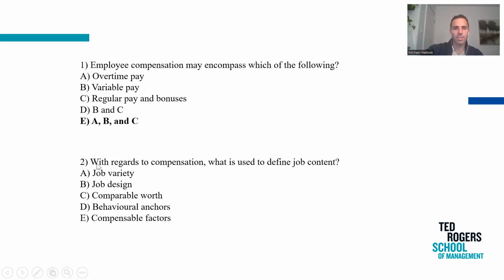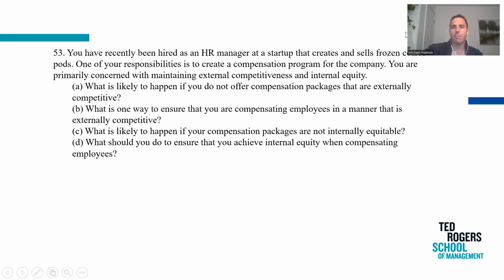Okay. Job variety, that's a job design thing. Comparable worth, I've never heard of that before, but worth, maybe, I don't know. Behavioral anchors are how to evaluate somebody. No. Compensable factors. So in this case, you just had to really look at which of these concepts are related to compensation, the idea of the job content. Perhaps you get it tied in afterwards, but no, it's just with regards to compensation. This is the only answer that's related to compensation there. Excellent. Move on.